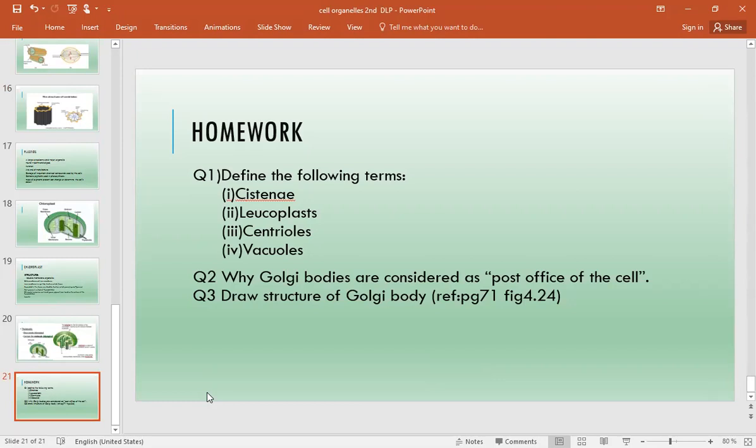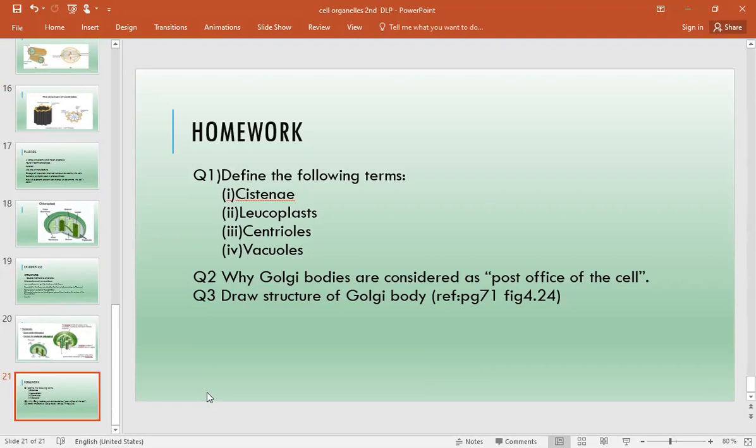You are going to write that in the Golgi bodies, the proteins which are synthesized in the endoplasmic reticulum enter, where they are modified and packaged into vesicles, which transport them to the place in the cell where they are required.